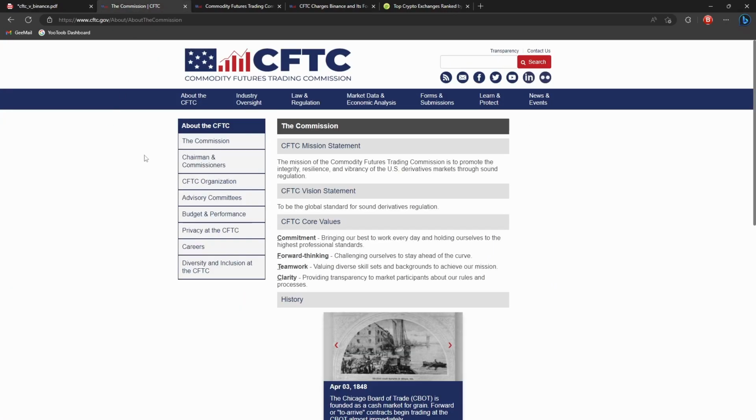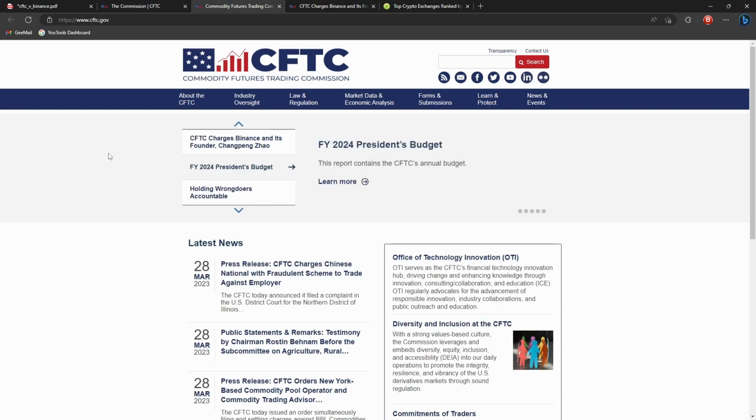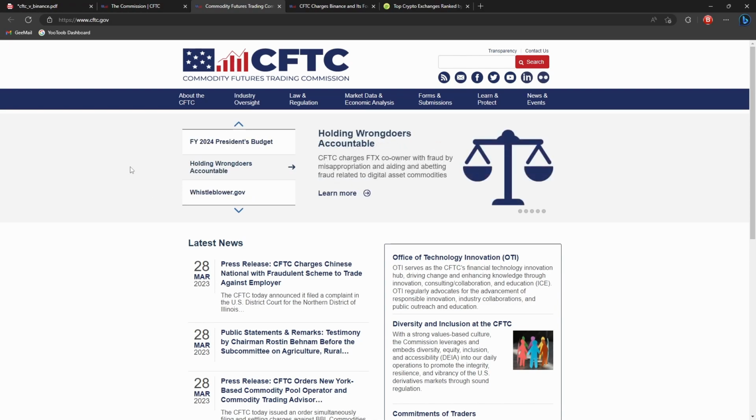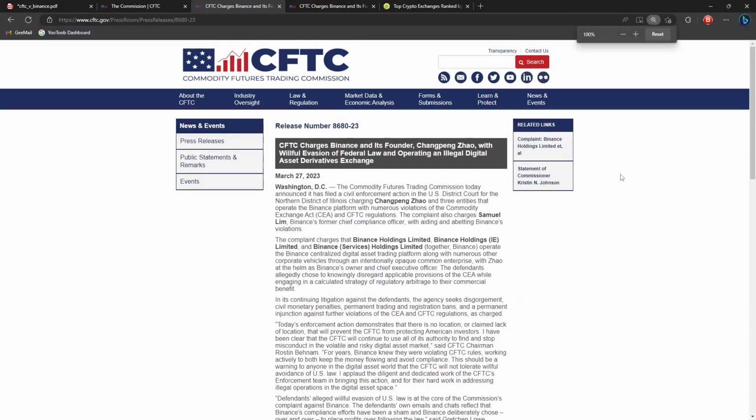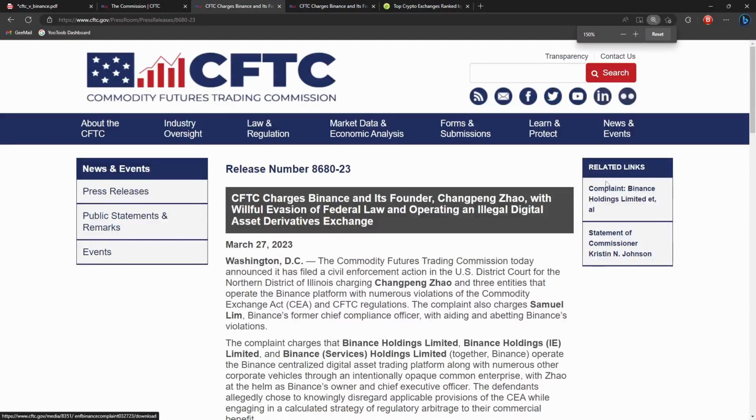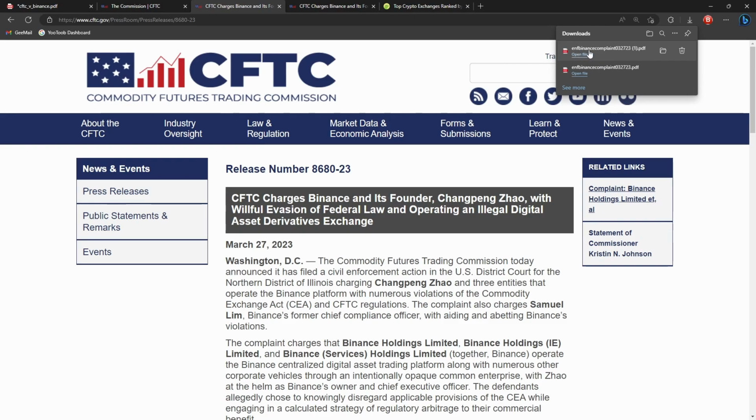The CFTC is the Commodity Futures Trading Commission. They basically regulate futures trading of commodities in the US. And if you want to find this document yourself, just check the description, or to make sure you're getting the most up-to-date one, just head down here. We've got the press release, CFTC charges Binance. We'll just go to this page here and zoom in. We can see the complaint, Binance Holdings Limited et al. So we'll click on this, and now we've got the official PDF.